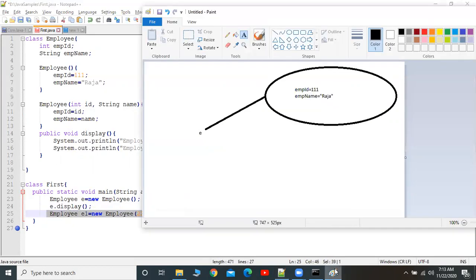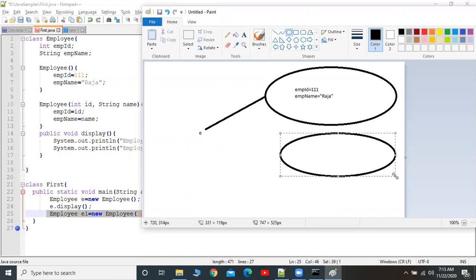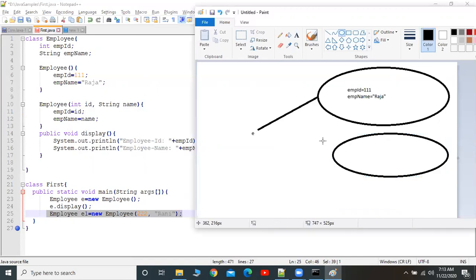What will happen is it will create another object based on the parameters, and this is pointed to by the reference variable E1.